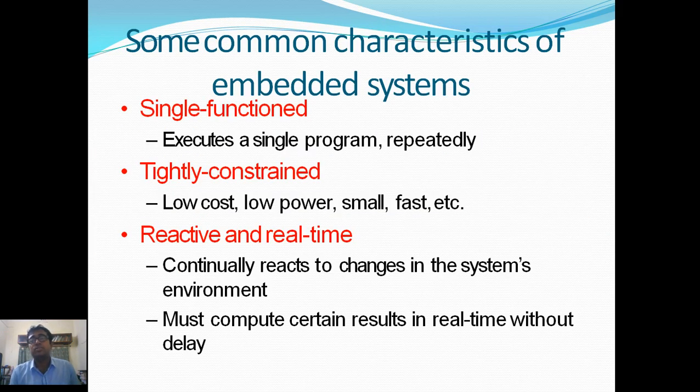Some common characteristics of embedded systems. Single function, that we already said. These are the summation of those three definitions. Single function: executes a single program repeatedly. Tightly constrained: low cost, low power, small, fast. That's the most important factor in case of an embedded system. Reactive and real time: continually reacts to changes in the system environment and must compute certain results in real time without delay. These are the three different characteristics of embedded systems that need to be taken care of.